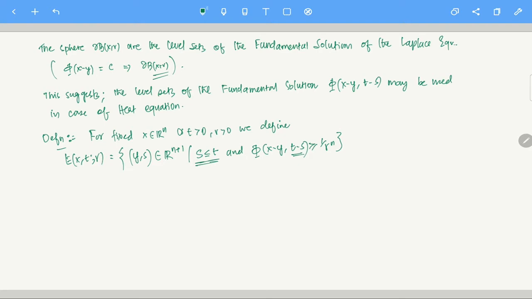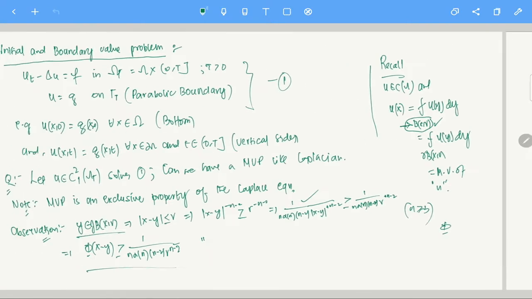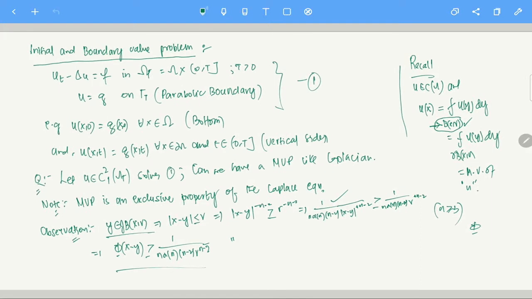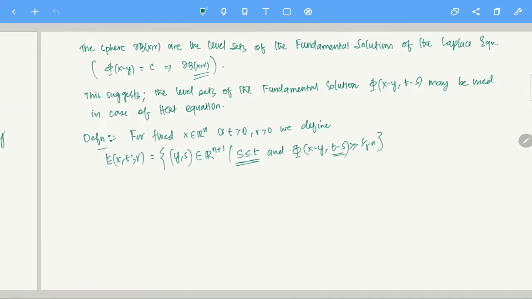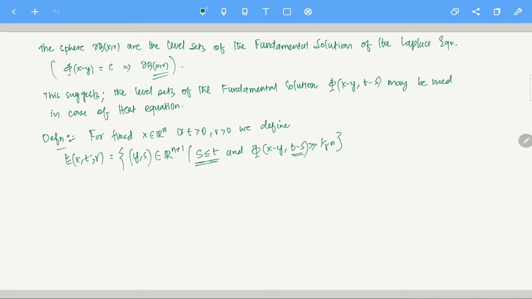So this is what we are choosing. This is a set. And where are we getting this from? Phi is greater than or equal to 1 over r to the n. This is just a motivation. In the Laplace equation also, phi is greater than or equal to something like 1 over r to the n minus 2 on the level sets. Here we are just assuming that this is greater than or equal to 1 over r to the n, for the fundamental solution.